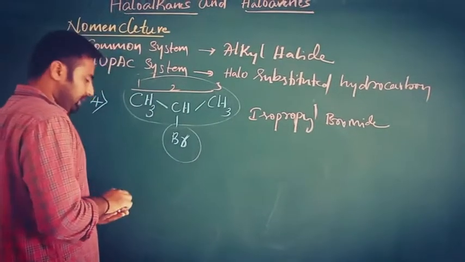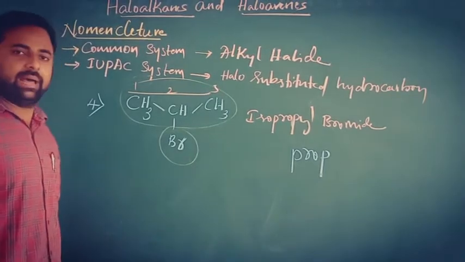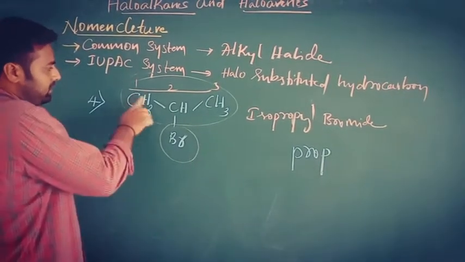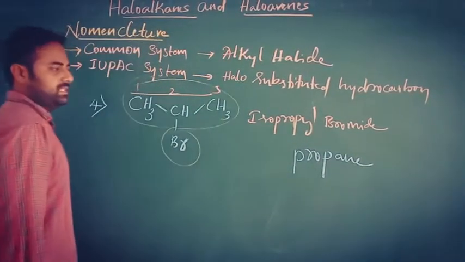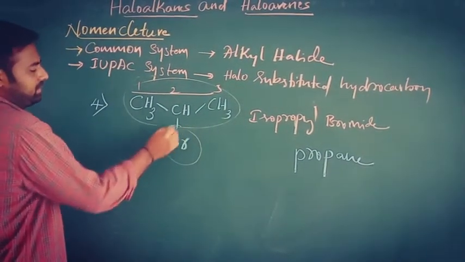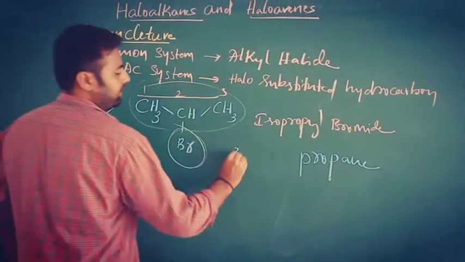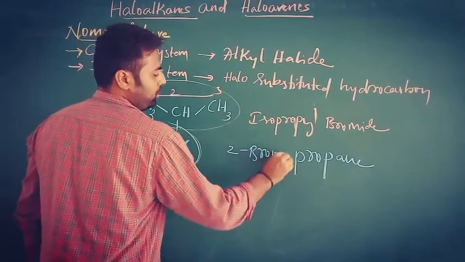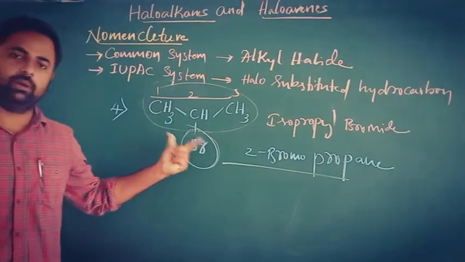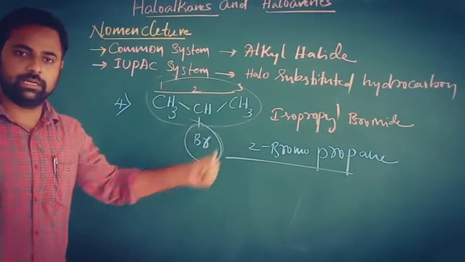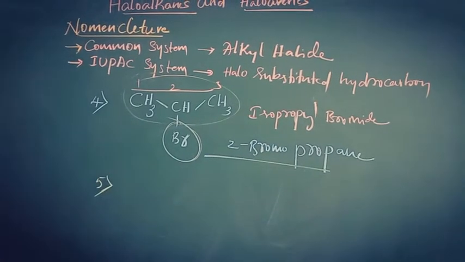Three carbon atoms are there, so you take prop as the root word, and there is only a single bond in that chain, so we use ane as the suffix. For the prefix, bromo is present on the second position. So you can write 2-bromopropane. 2-bromopropane is the IUPAC name of this compound, and isopropyl bromide is the common name. Let's take another example.